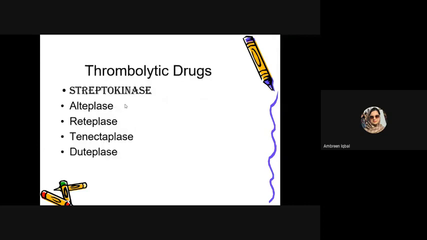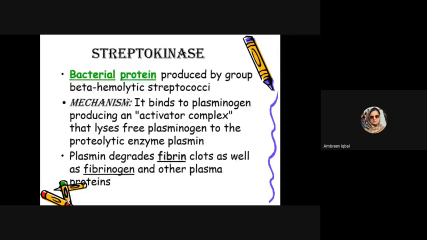Thrombolytic drugs are streptokinase, alteplase, reteplase, tenecteplase, and urokinase. Streptokinase is a bacterial protein produced by the group of beta hemolytic streptococci. Its mechanism is that it binds to plasminogen, producing an activator complex that converts free plasminogen to the proteolytic enzyme plasmin, and plasmin has a tendency to degrade the fibrin clots as well as fibrinogen and other plasma proteins.